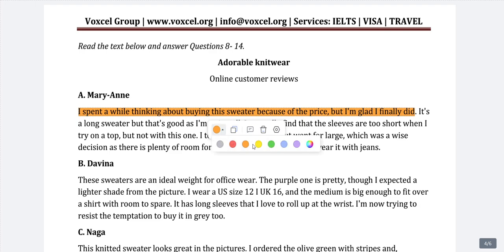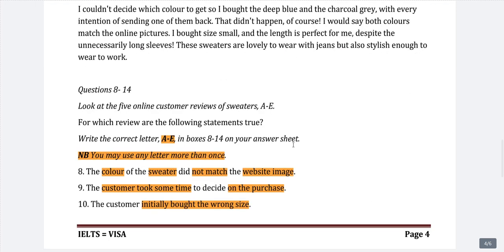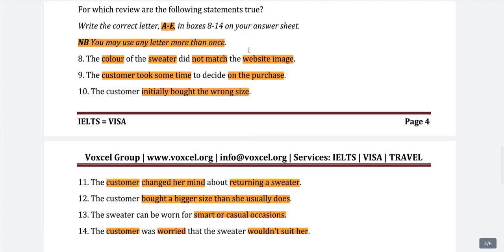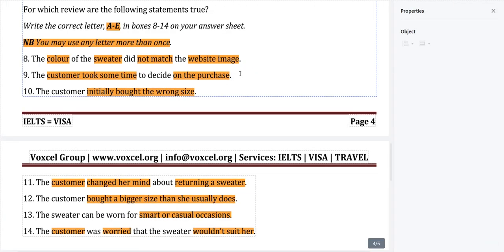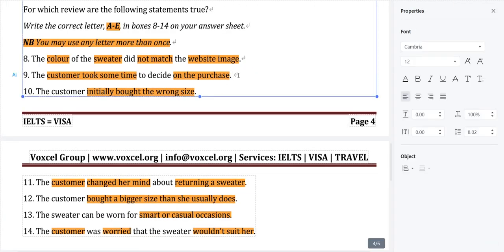So if you are able to understand, this question is: the customer took some time before deciding on the purchase. So this is A option.